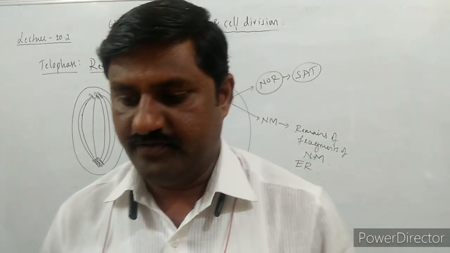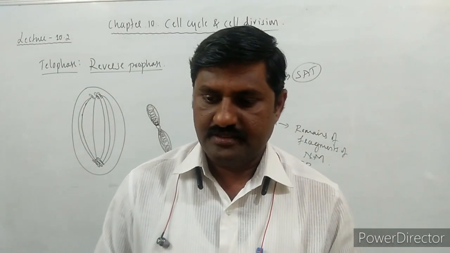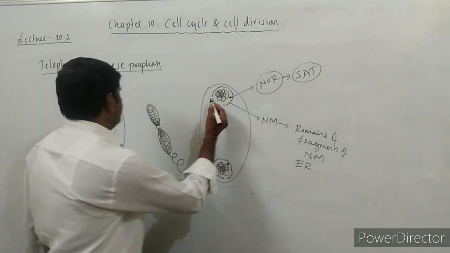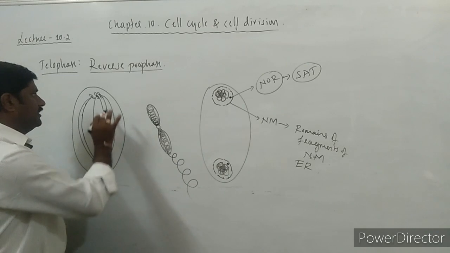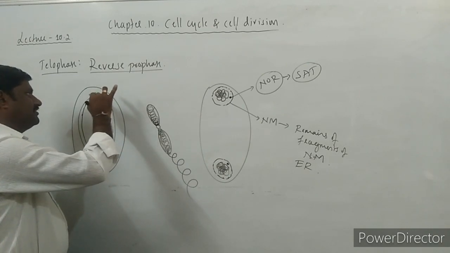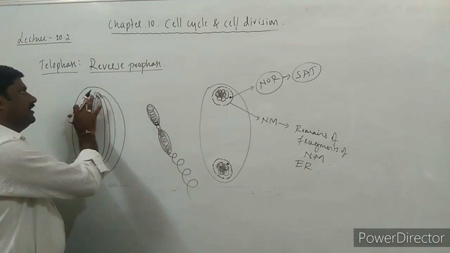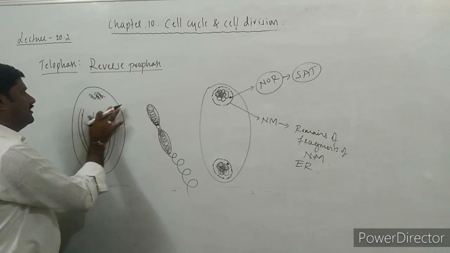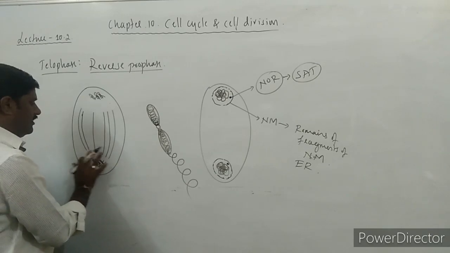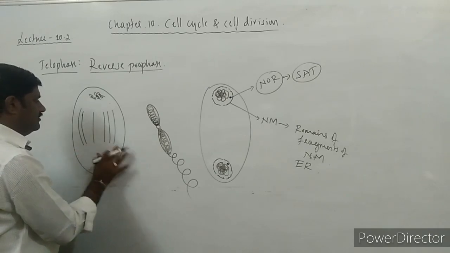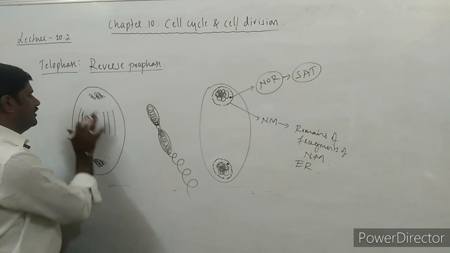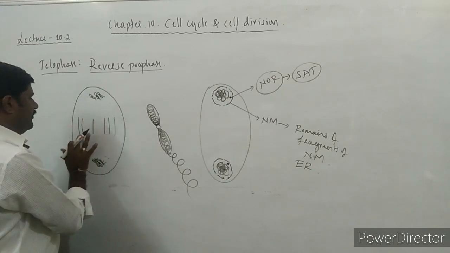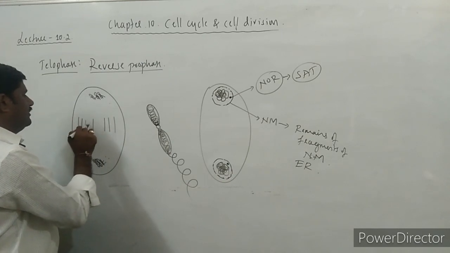And one more thing we have to remember here: the spindle fibers. The spindle fibers in the case of a plant cell disappear towards the pole, and the spindle fibers towards the equatorial line remain there itself.